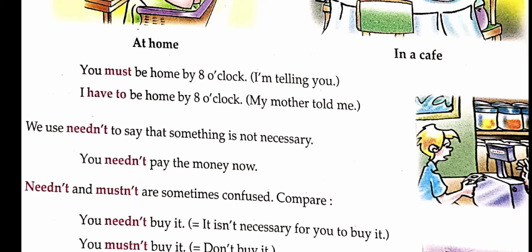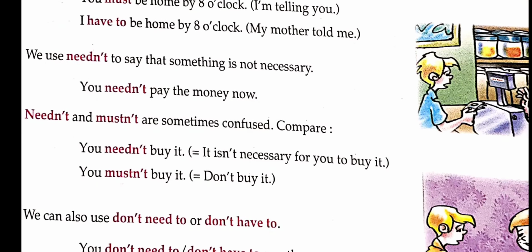Need not and must not are sometimes confused. How are they confused? Here the comparison is given. You need not buy it. It isn't necessary for you to buy it. You mustn't buy it. Don't buy it.